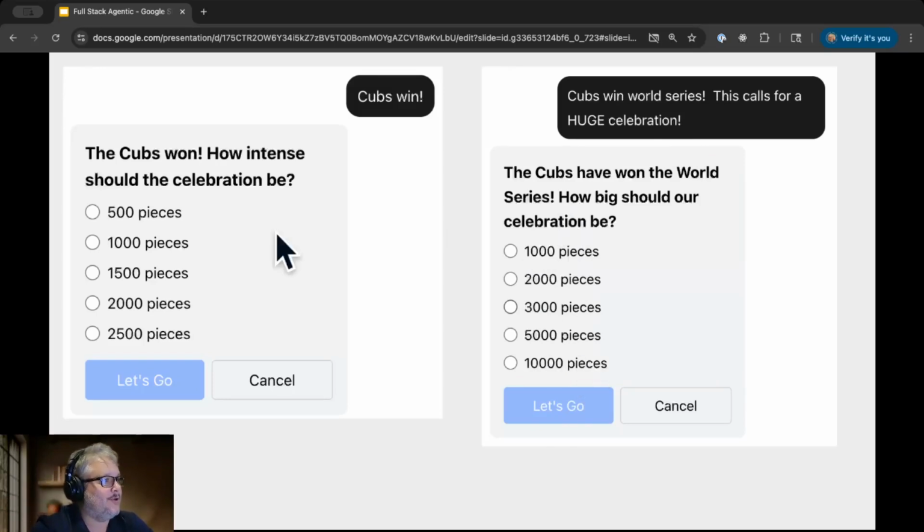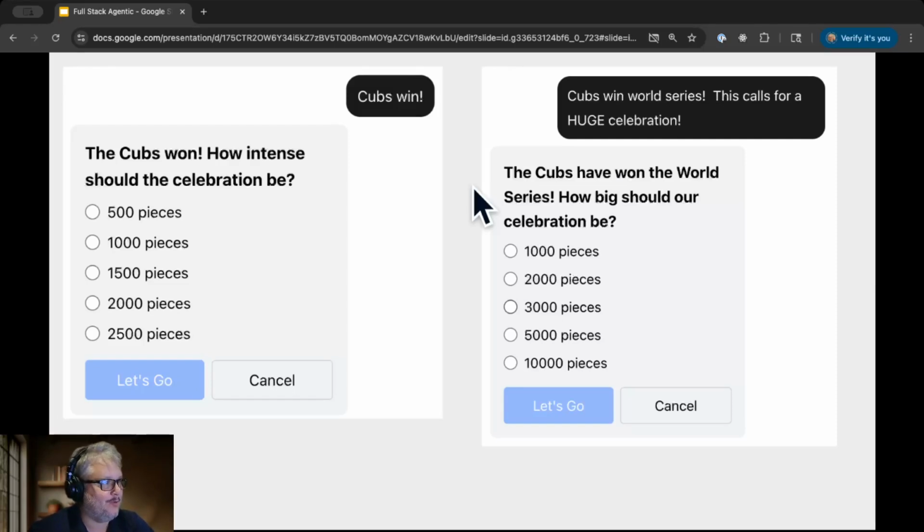And you'll notice that the options are different and the heading's different, but there's a lot that's the same, right? It's the same gray background, the same button set, the same radio buttons, and this is where we can get some insight into what agent generated UI is.